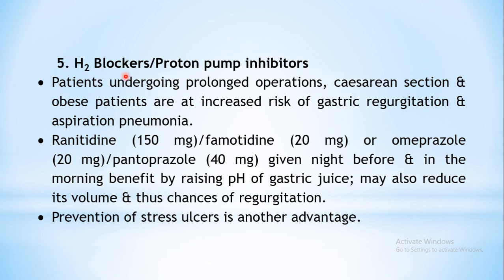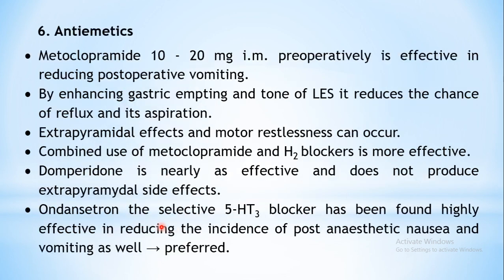Then the next type of drug is H2 blockers and proton pump inhibitors. These are H2 blockers like ranitidine, famotidine, or proton pump inhibitors like omeprazole and pantoprazole. These are given a day before or before the surgery, so that the gastric acidity is reduced and the volume of gastric content is reduced, so that even if there is regurgitation, aspiration pneumonitis is not a complication. It will also help in preventing stress ulcers which may be precipitated due to stressful conditions.